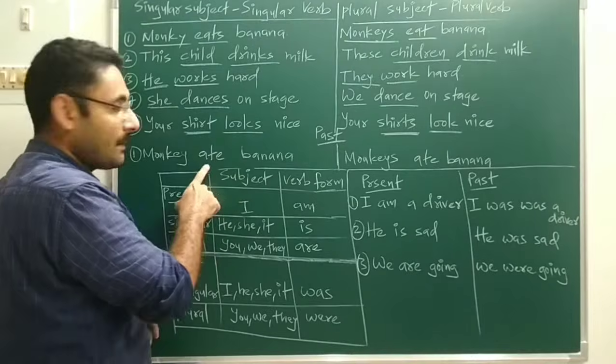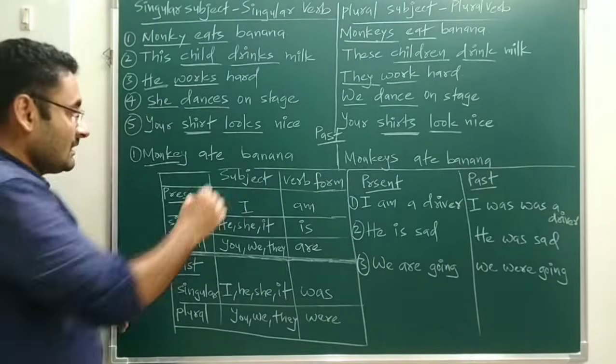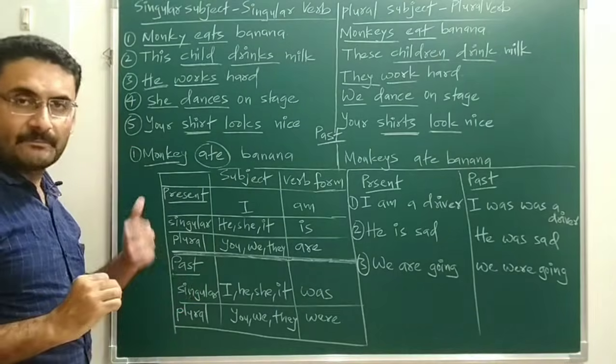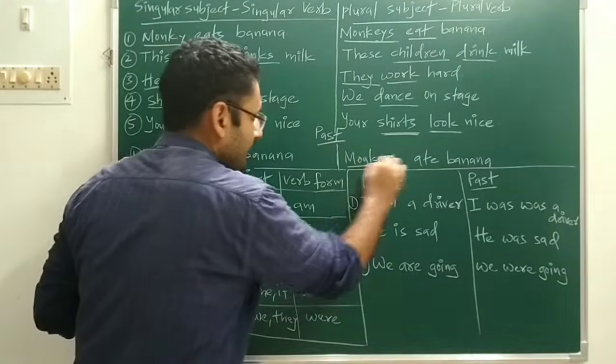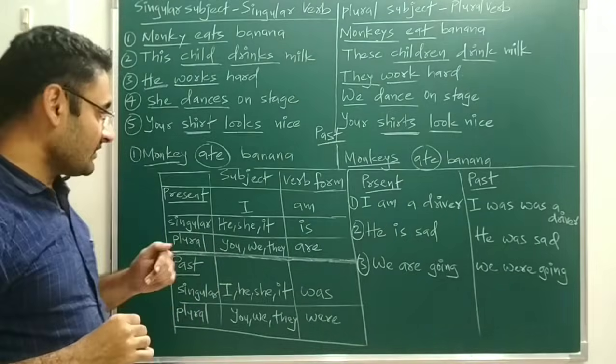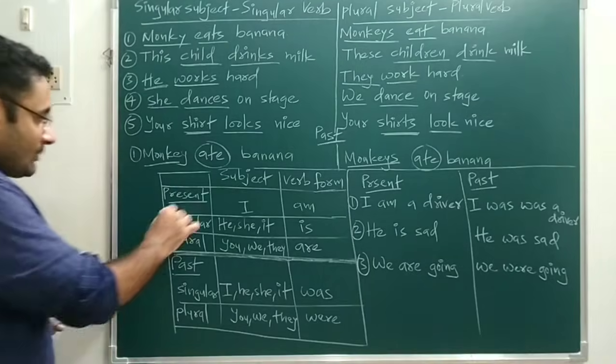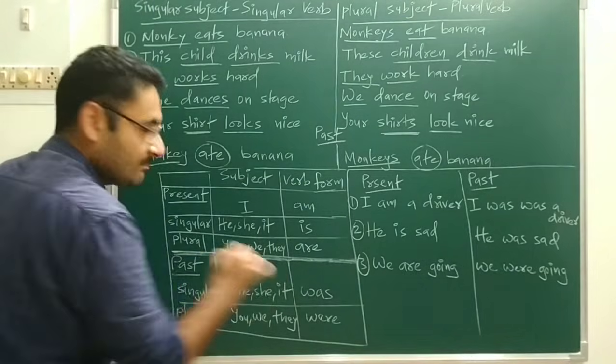Monkey ate banana. Past. Monkey ate banana. So if the subject is singular or plural, whatever verb is there stays as it is. Over here, plural subject, then also the verb is the same, past. Okay, so that table is there. From that also you will get some idea that over here subject is there, verb is there.